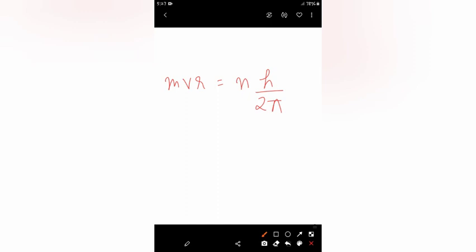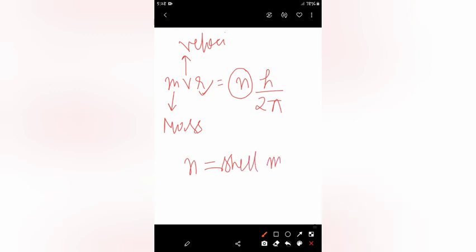Here m is mass of electron, v is the velocity of electron, r is the radius, n is the shell number, and h is Planck's constant, whose value is 6.626 into 10 raised to power minus 34 joule second.